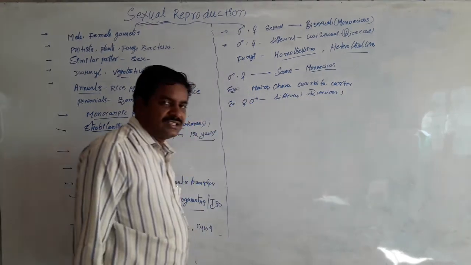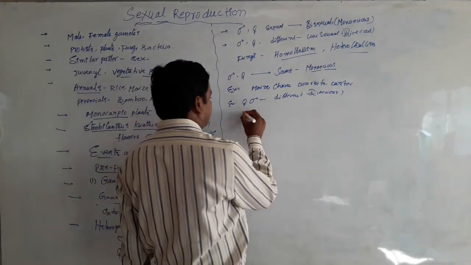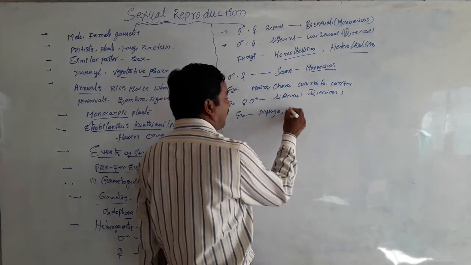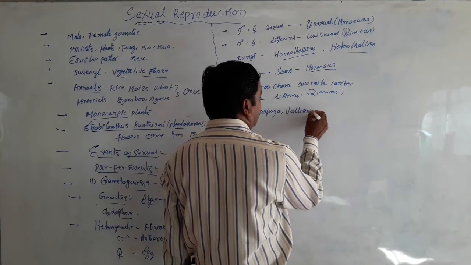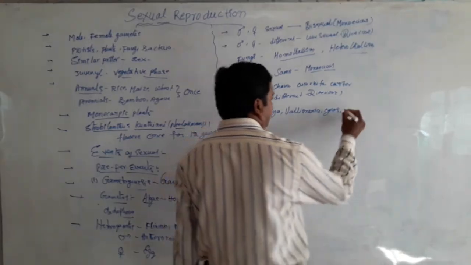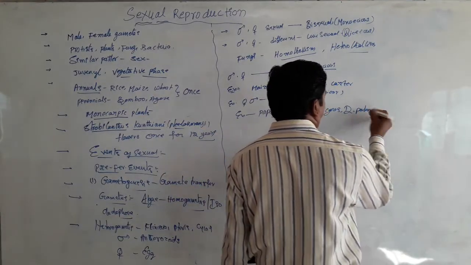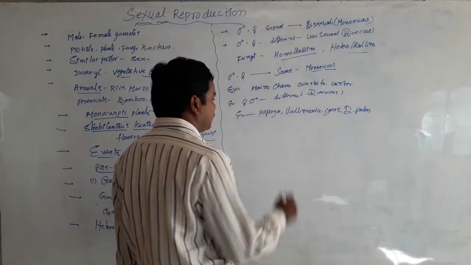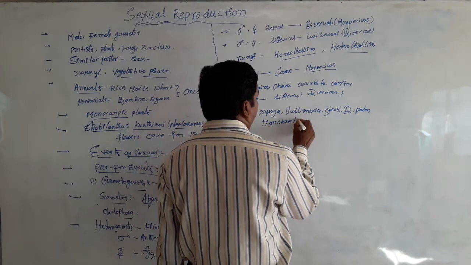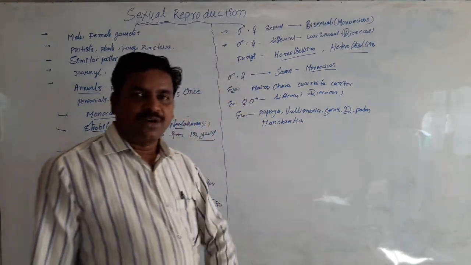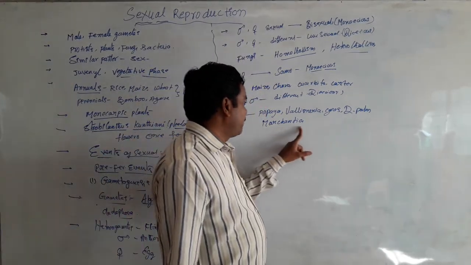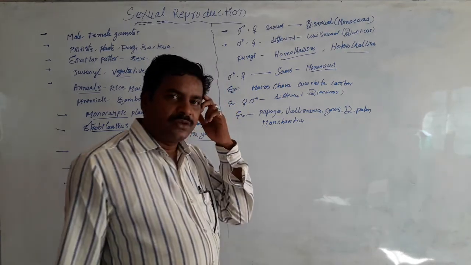Papaya is one of the best examples, and Vallisneria is another, along with Cycas, date palm, and bryophytes like Marchantia, where male and female plants are separate.